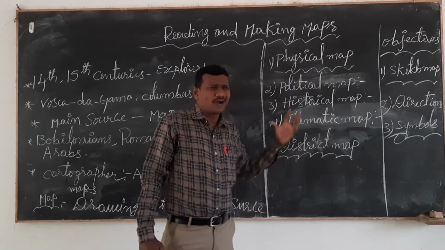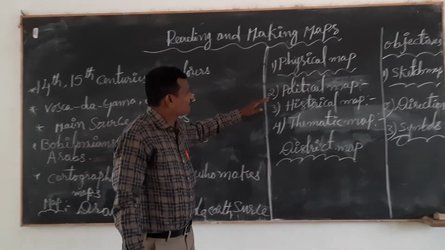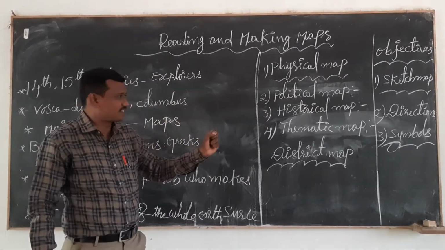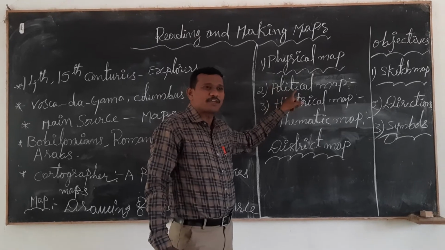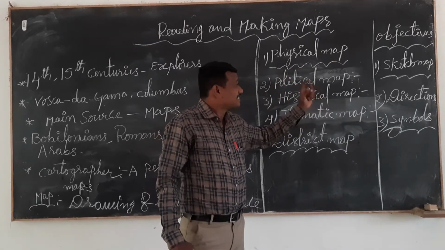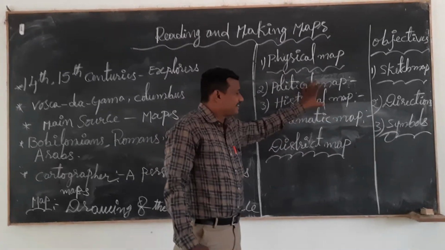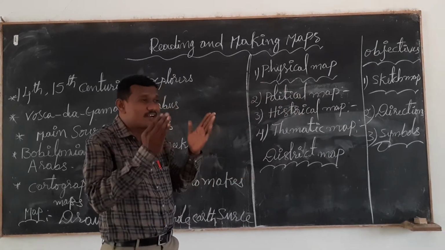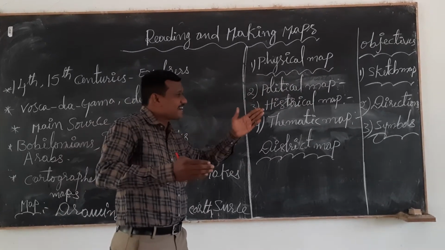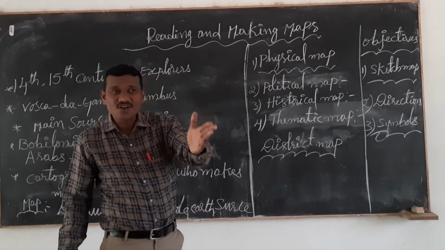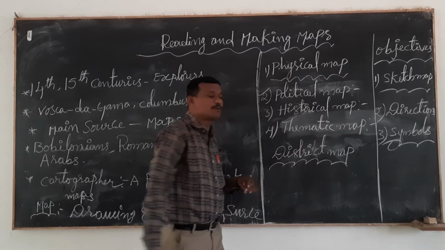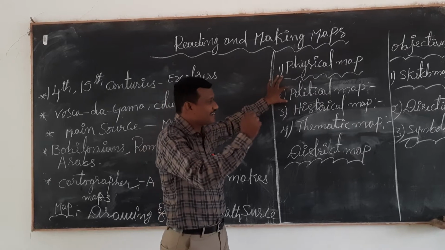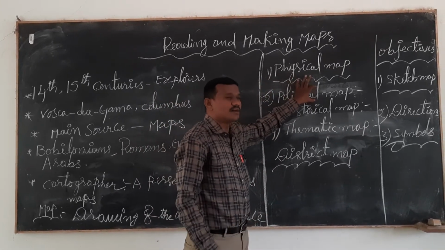And the political map. What can the political map show? The political map is quite different from the physical map. The political map can show the boundaries of the countries, states, cities, and towns. Boundaries are nothing but borders. Do you know, children, what the political map is? That is the political map.